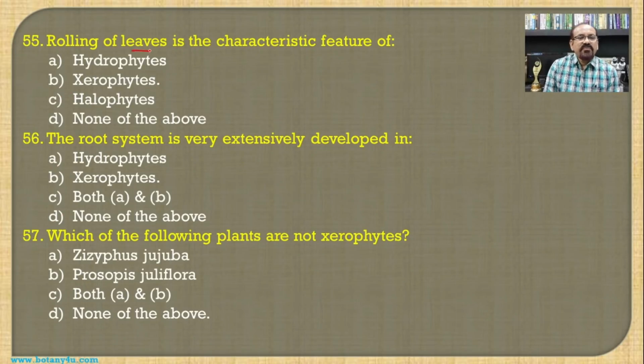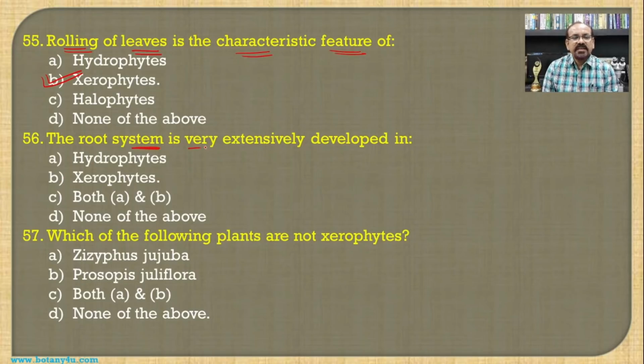Then rolling of leaves is the characteristic feature of which plants? In most cases, the rolling of the leaves is responsible for reducing the rate of transpiration, and such a characteristic feature is very commonly found in the monocotyledons. So this rolling of the leaves is a specific characteristic feature of the xerophytes.